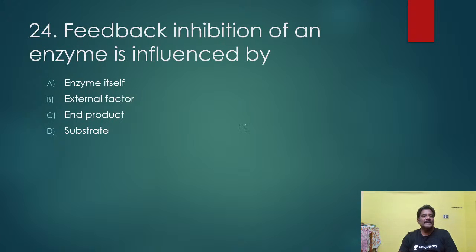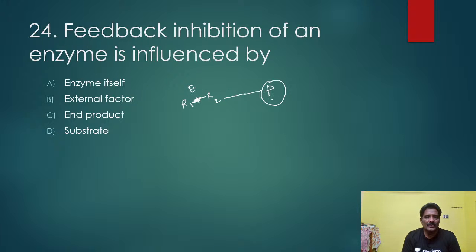Feedback inhibition means that in a particular reaction, a product is formed. To control the production of the product, there are reactants, reactant 1 and reactant 2, and this is the enzyme. The product inhibits the enzyme that is important for the first step of the reaction, the conversion of R1 to R2.